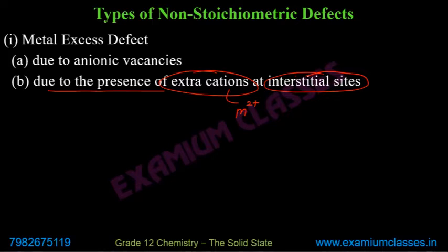It is either the anions are missing or the same cations which are present in the solid are present in interstitial sites as well. The second is metal deficiency defect, meaning metal is less than the expected or ideal chemical formula.